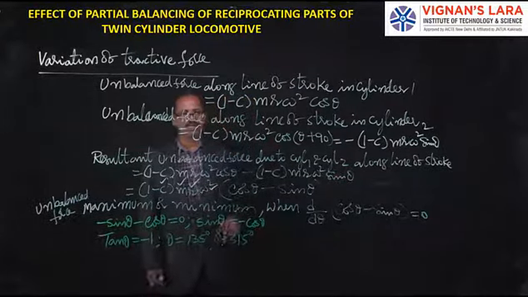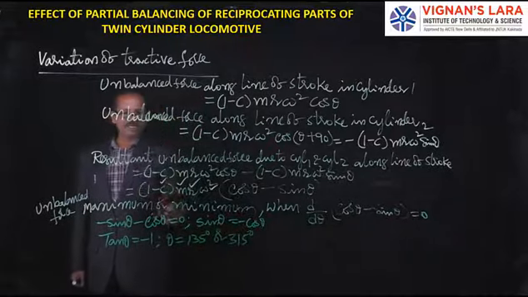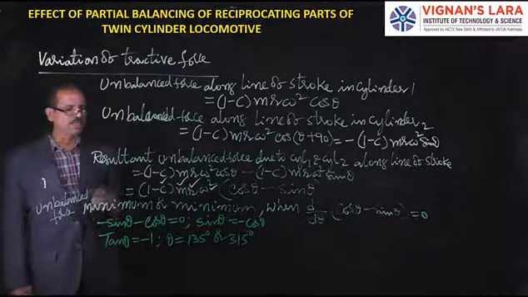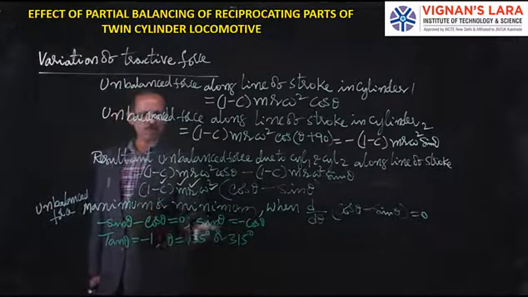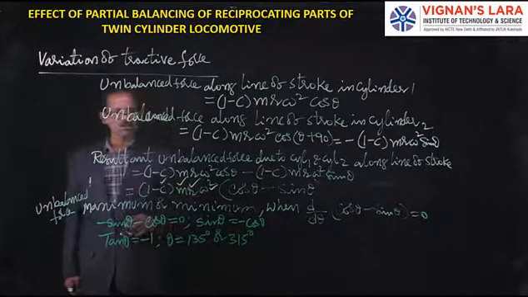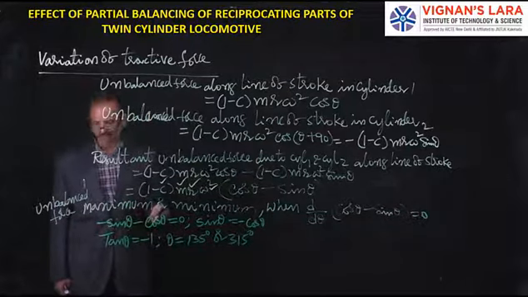So you know that tan theta is negative in the second and fourth quadrants. Tan theta equal to minus 1 is possible there. Theta is equal to either 135 or 315 degrees.